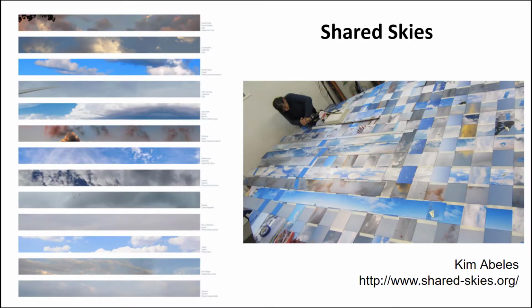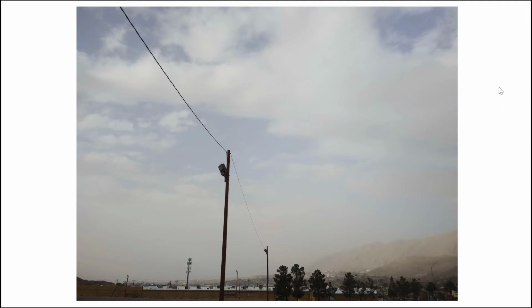We just talked about elementary GLOBE stories, and Kim Abels tells stories with her art. Her Shared Skies project takes sky photos from a variety of sources to show different sky scenes and make the point that our skies are indeed shared. This project shows a variety of scenes, and I really like it since it uses photos and we use photos in GLOBE. So we're going to explore some of the GLOBE photos now.